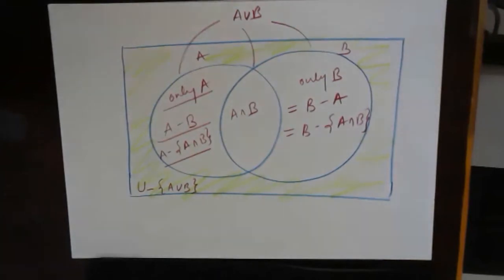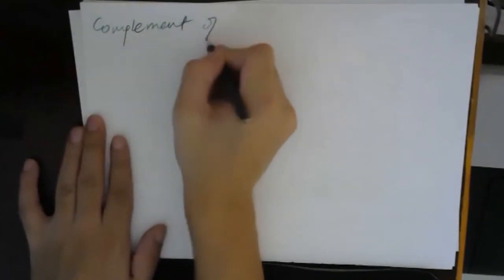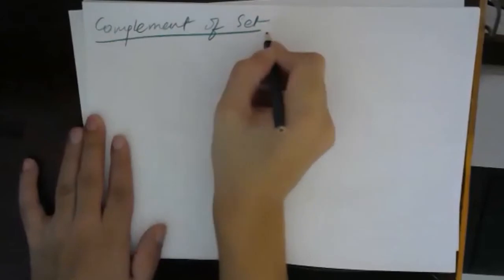Fine. So this is the basic notation. There is one more term which is used in sets and Venn diagrams, the complement of a set. So we'll have the next definition as complement of set. Fine. So complement of set, what does it mean?